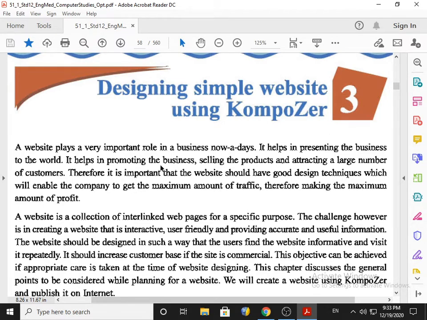A website helps in promoting the business. You can expand your business, selling the products through the website, attracting a large number of customers. Therefore, it is important that the website should have good design techniques which will enable the company to get maximum traffic and therefore make maximum profit.